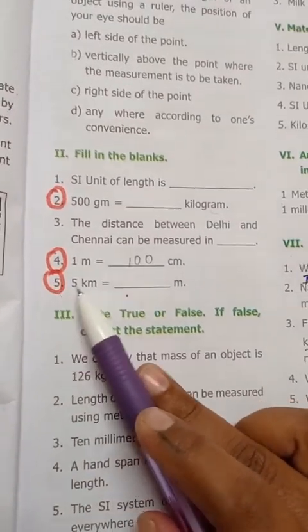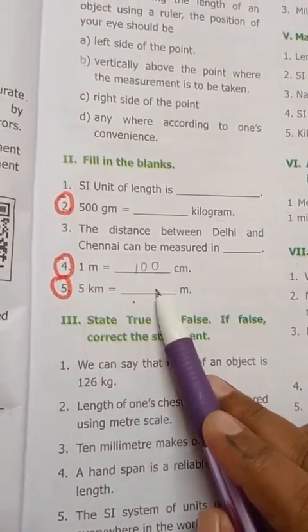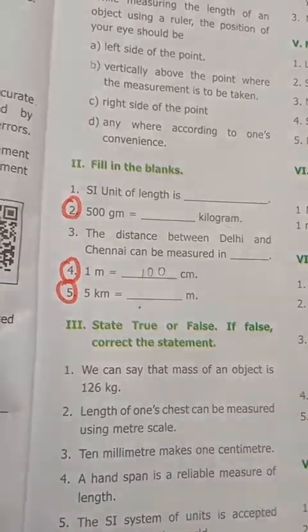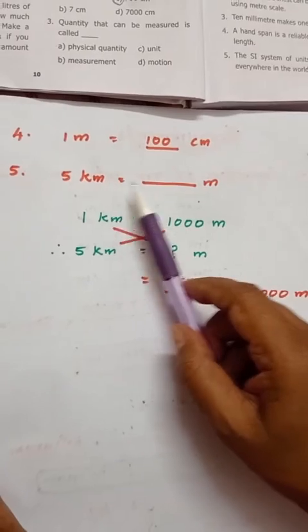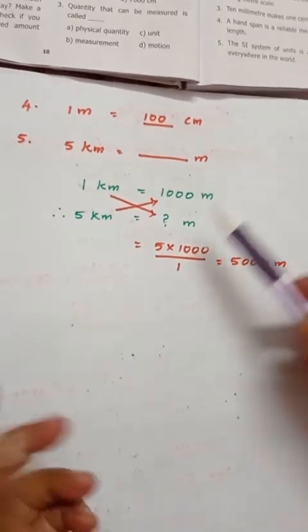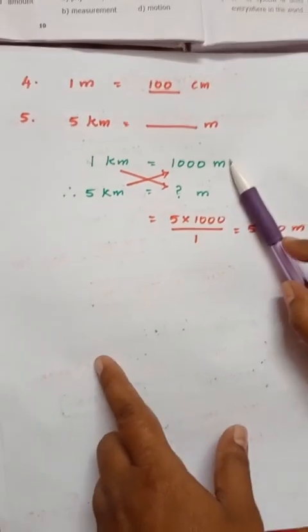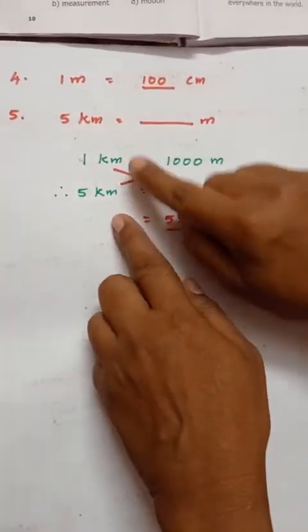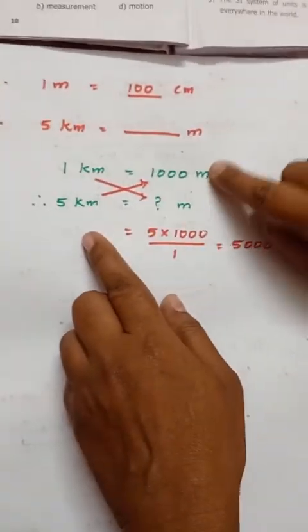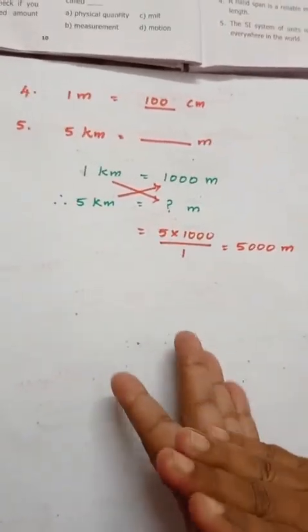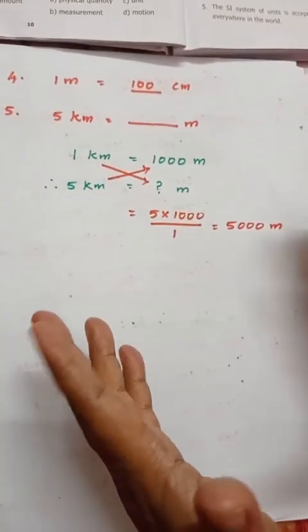That is the fifth question. 5 kilometer is equal to how many meter? That is the question. Now let's see. Again, children, 5 kilometer is equals to how many meter? Now what is the formula? We know that 1 kilometer is equals to 1000 meter, and see, we have already written the same units on the same side. Children, follow all these 3 steps, only then you will get the right answer. If you interchange and write it, then you will not get the answer.